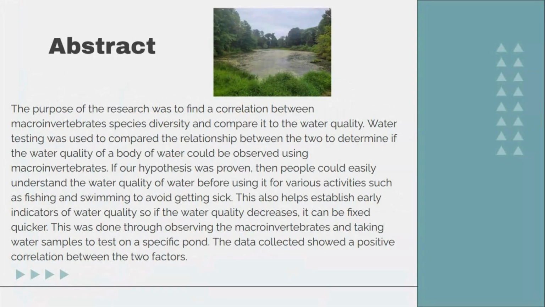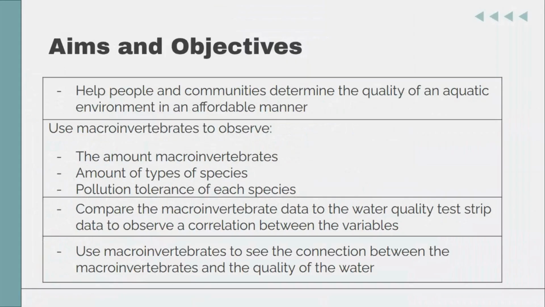and taking test samples. Our aim is to help people and communities determine the quality of an aquatic environment in an affordable manner. The use of macroinvertebrates is to observe the amount of macroinvertebrates, the amount of types of species, and the pollution tolerance of each species. To do this, we would compare the macroinvertebrate data to the water quality test strip data to observe the correlation between the variables, and the use of macroinvertebrates to see the connection between the macroinvertebrates and the quality